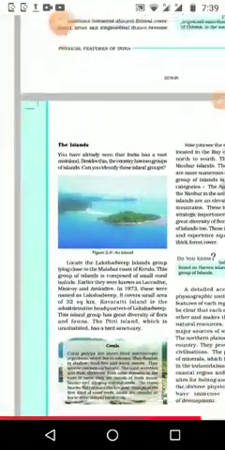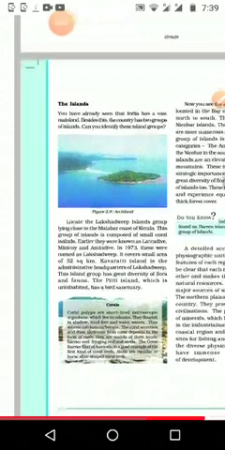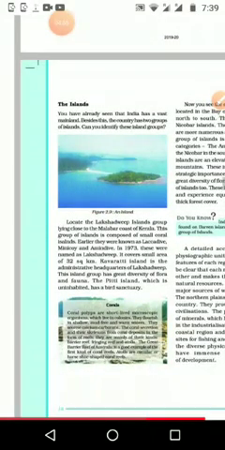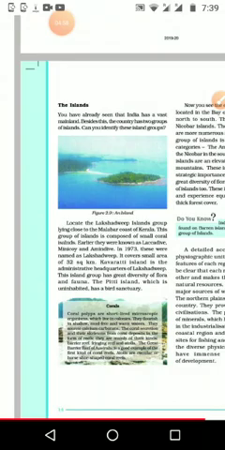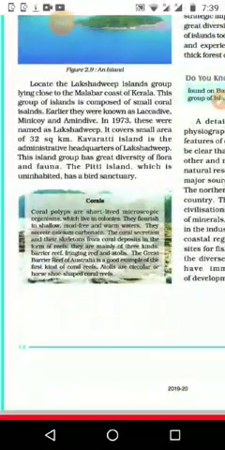Then we are moving to the next part of the lesson, that is island groups, and we know the major two islands, that is Andaman and Nicobar, that is one, and Lakshadweep is another one. Then we have the vast mainland, and with that some small island groups, the two major ones, Andaman and Nicobar, then Lakshadweep. Locate the Lakshadweep islands, a group lying close to the Malabar coast of Kerala.